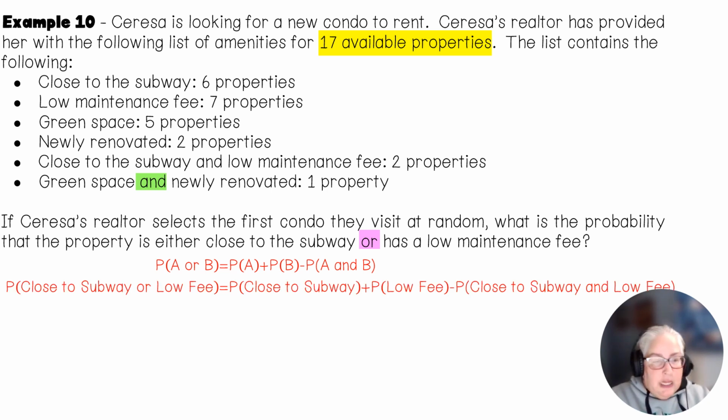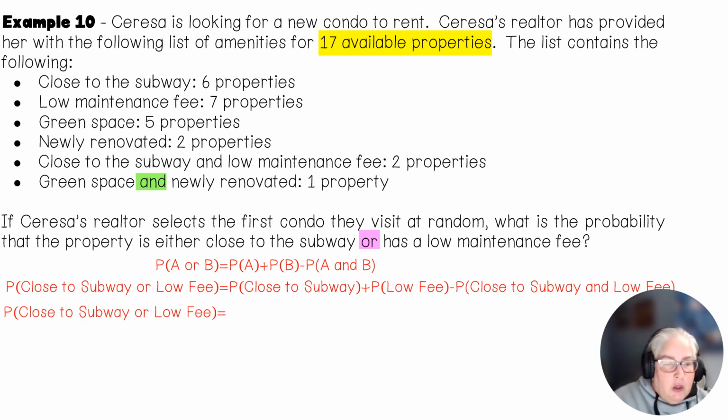All right, so here we go. If I write this down, it says I want the probability that it's close to the subway or has a low maintenance fee. So you're going to take the probability of close to the subway plus the probability that it has a low maintenance fee, and you have to subtract out the and. Okay? So here we go. Close to the subway.